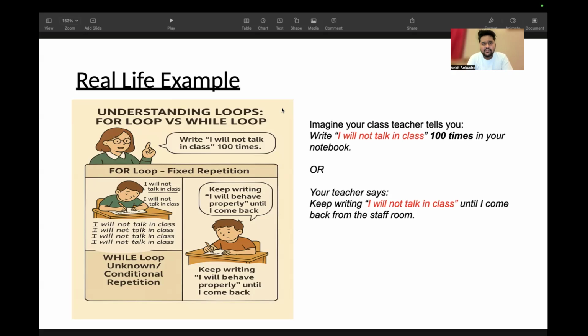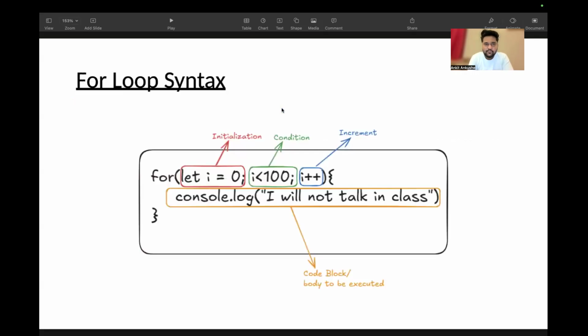Now, as we have got an understanding of loops in a real life scenario, I think you have got this. Let's take the coding aspect of it. What is the syntax of a for loop? What is the syntax of a while loop in JavaScript? How are we going to write a for loop? How are we going to write a while loop?